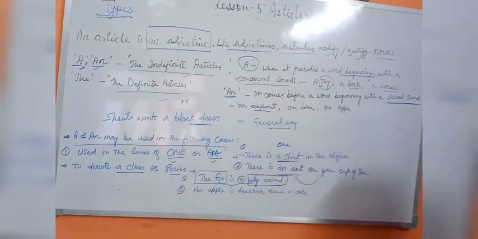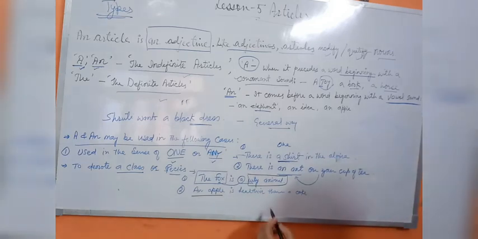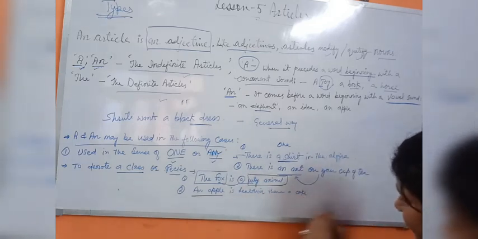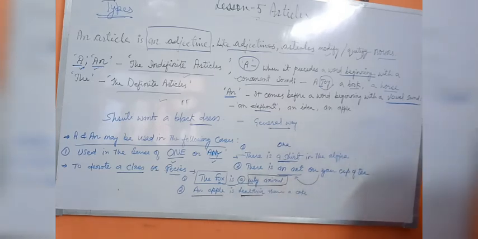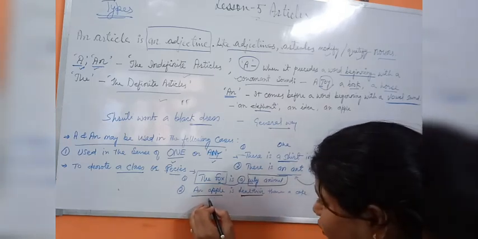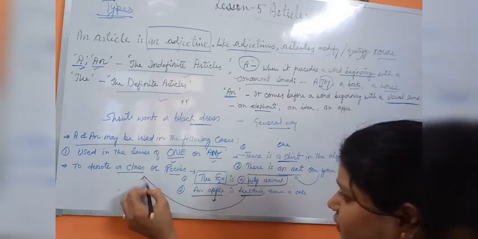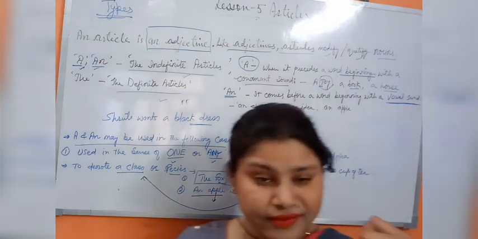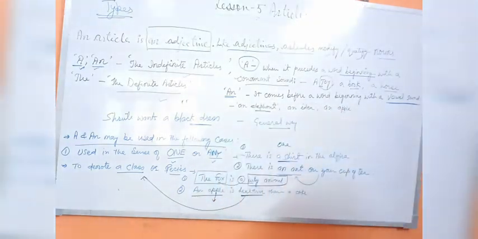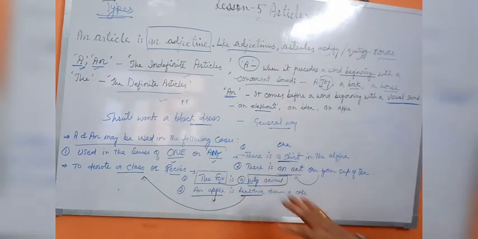When you're talking about the next one, that is an apple. So an apple is healthier than a cake. See that it's talking about being healthier. So not only one apple, not this apple only, but all types of apple. So this is a representation of the class of the fruit apple, and it denotes a class or a species. So I hope that these two points are clear.